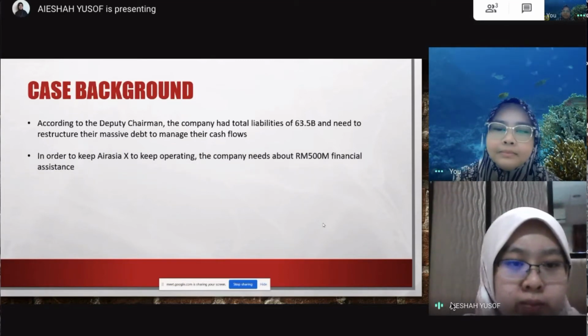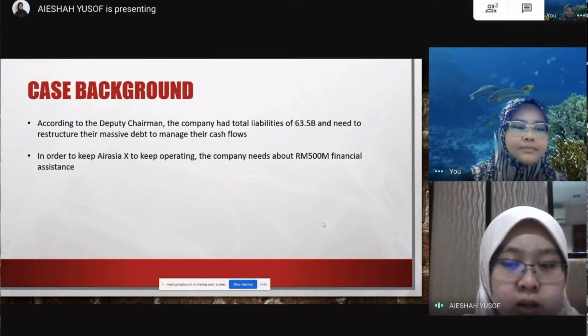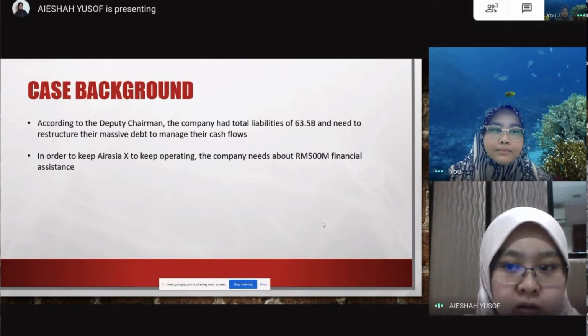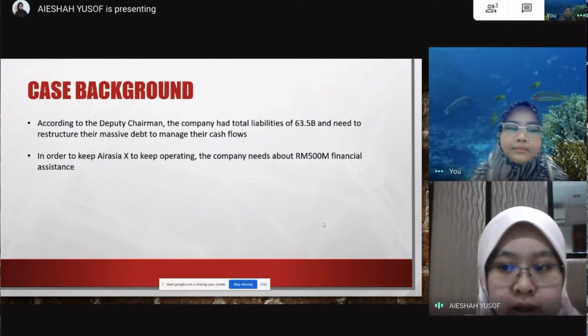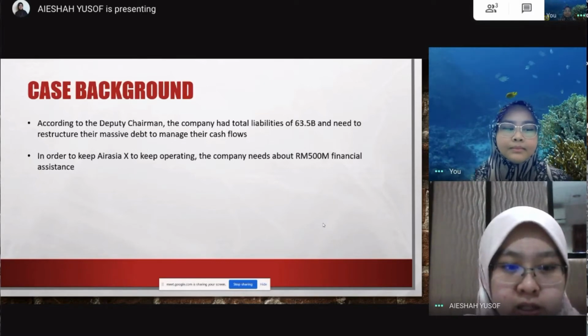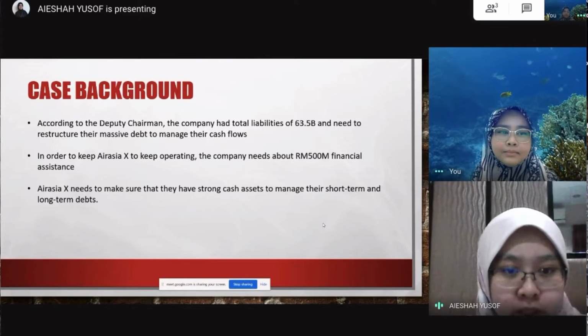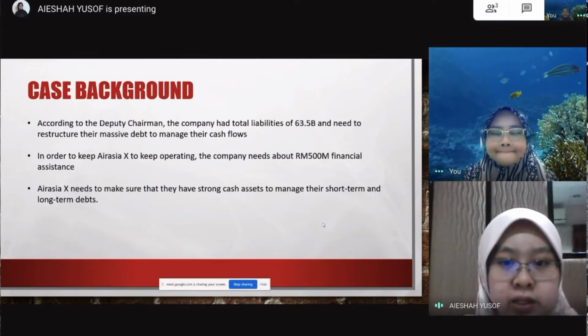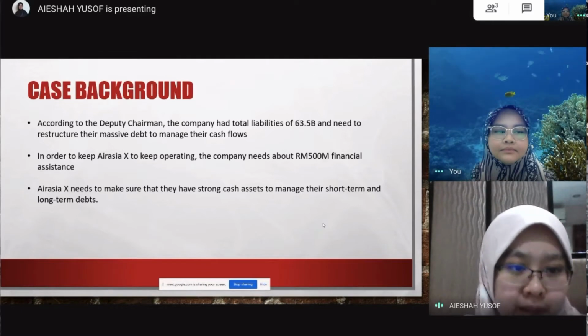In order to keep operating, the company needs about 500 million financial assistance from the government or any financial institution. Air Asia X needs to make sure that they have strong cash assets to manage their short-term and long-term debts.